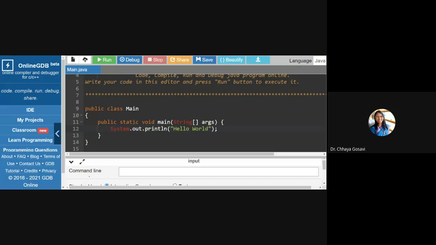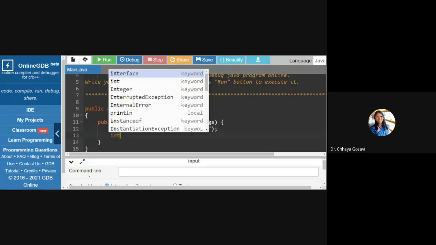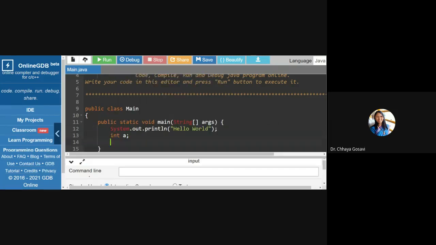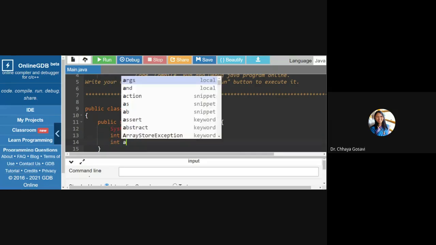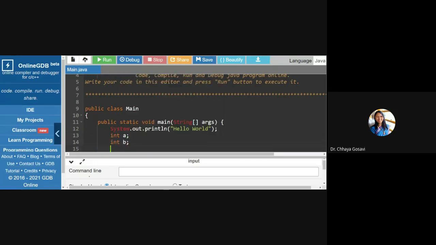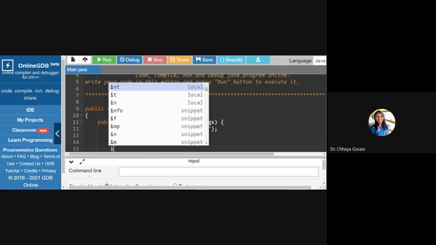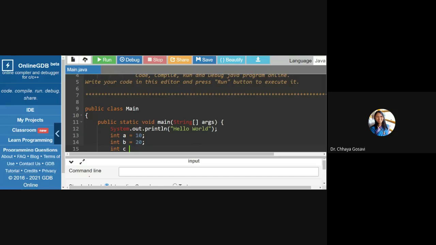For example, if I want to define two variables, integer a, integer b, take some hard-coded values: a is 10, b is 20, and try to print the result with a plus b.